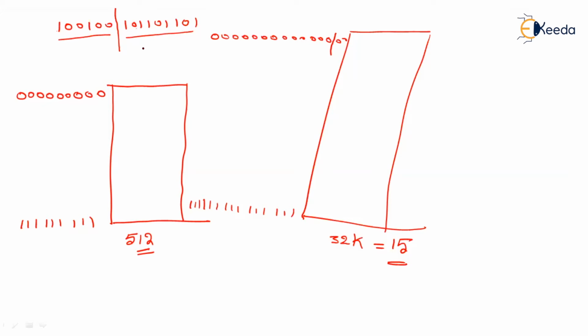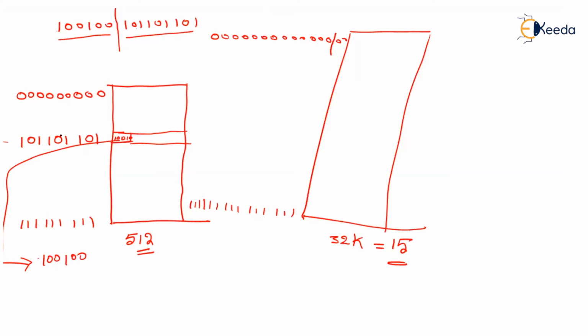The index portion will be located. We're going to locate this index portion here, that is 101, 101, and 101. This is the index in which there is a tag. We're going to search for the tag, and if the comparison is successful, then we are going to read the word. Let us say the tag available is 100, 100.